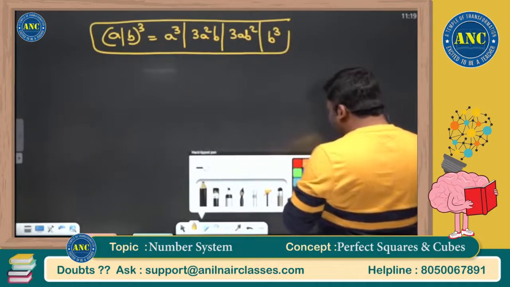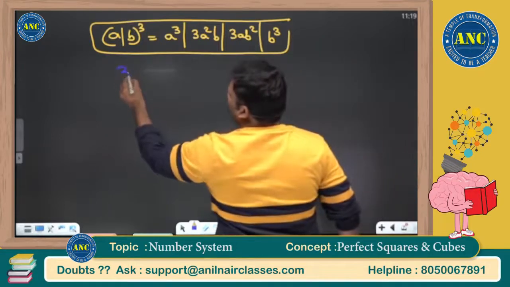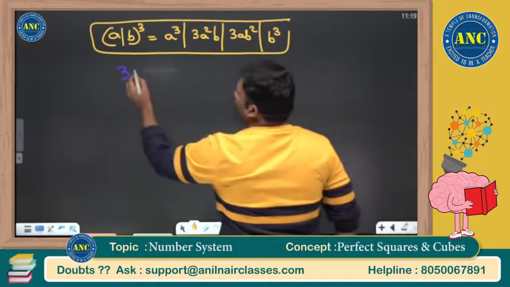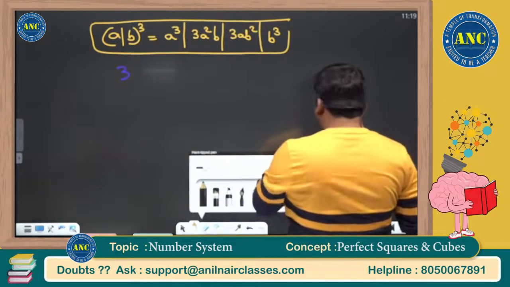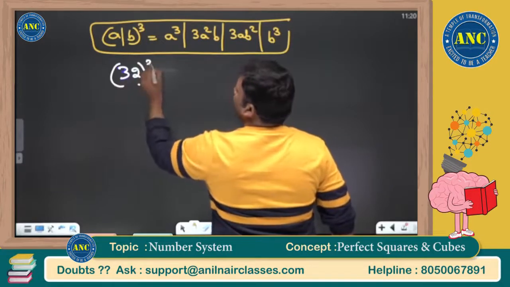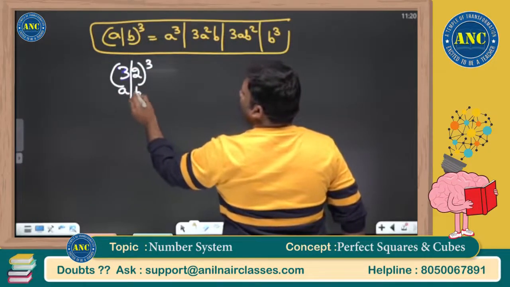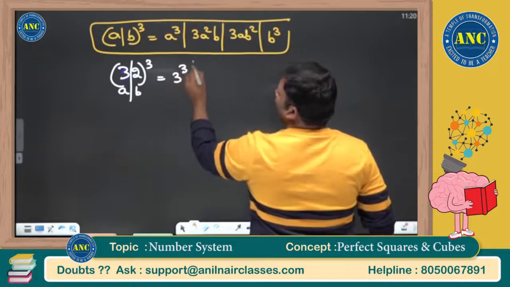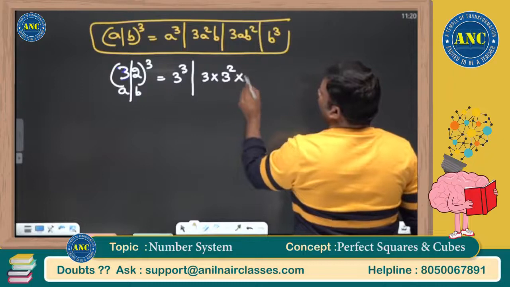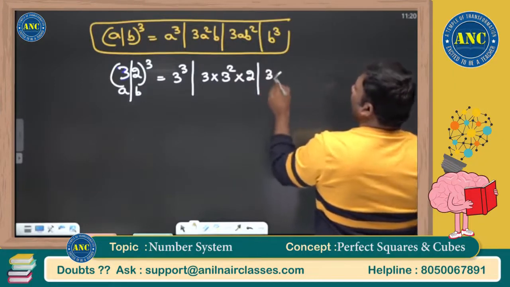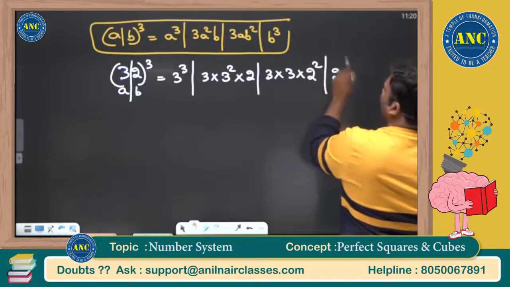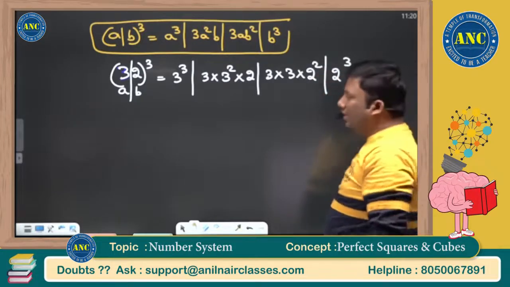Let me do 32 whole cube. Let me change the color. Let us check whether 32 whole cube is 32768. A is 3 and B is 2. One more practice example. A cube. Next it is 3a square b. The next one is 3ab square. And the last one is b cube.